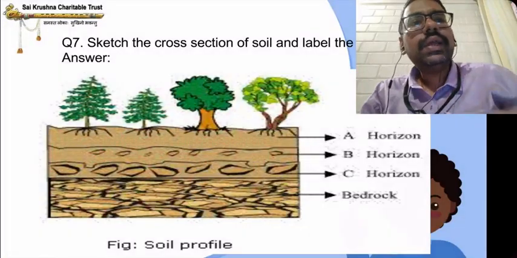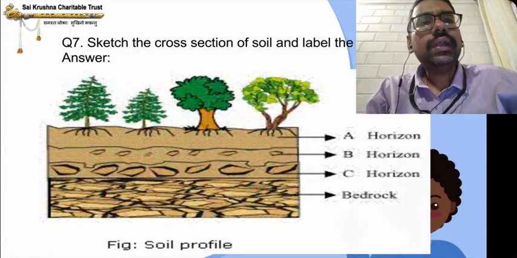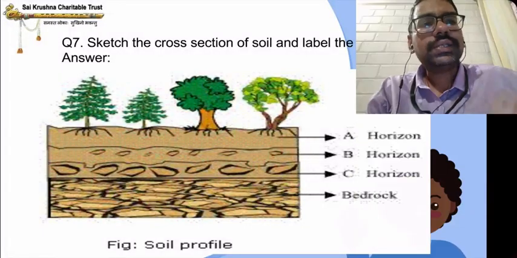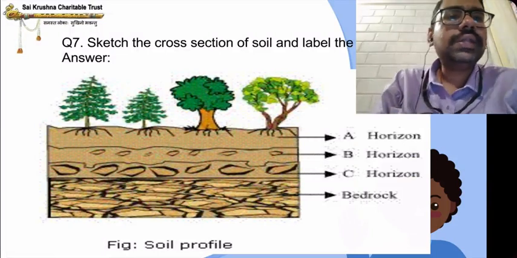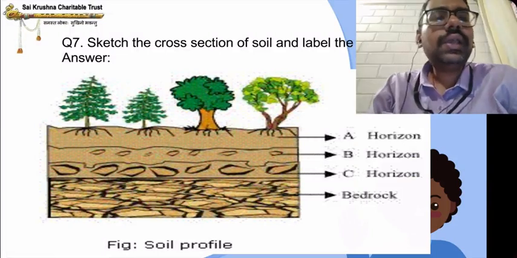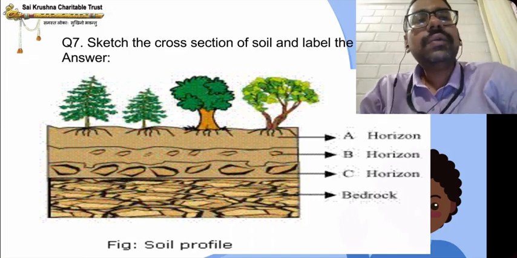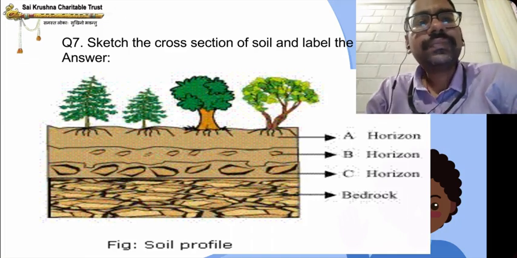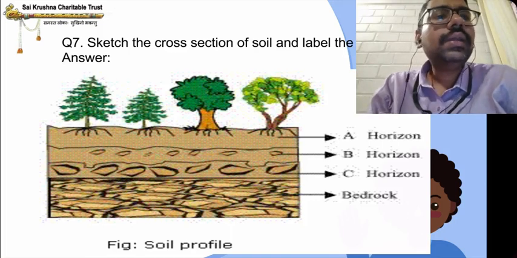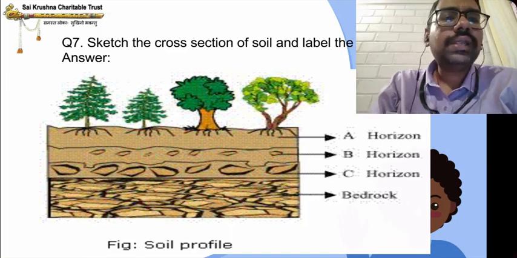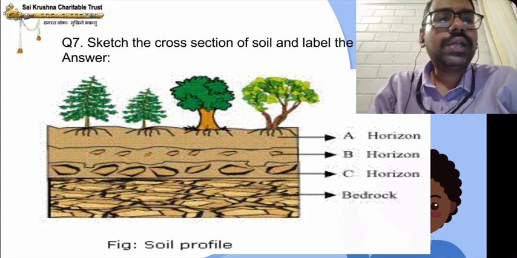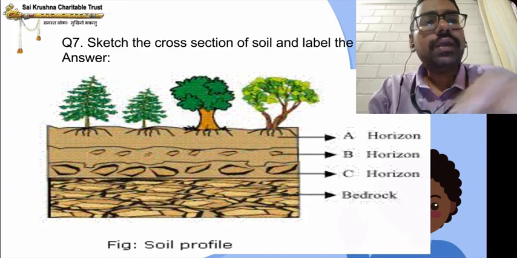Sketch the cross section of soil and label the various layers. Horizon A, horizon B, horizon C, and bedrock. Horizon A, what does it contain? Topsoil and humus. More amount of humus is present in horizon A. In horizon B, what will be there? Lesser amount of humus, more of minerals. And horizon C, rocks and pebbles. Last one, bedrock. Bedrock is very difficult to dig, that layer of soil.